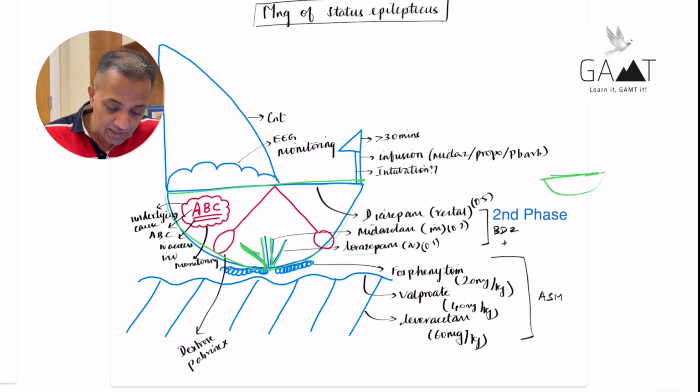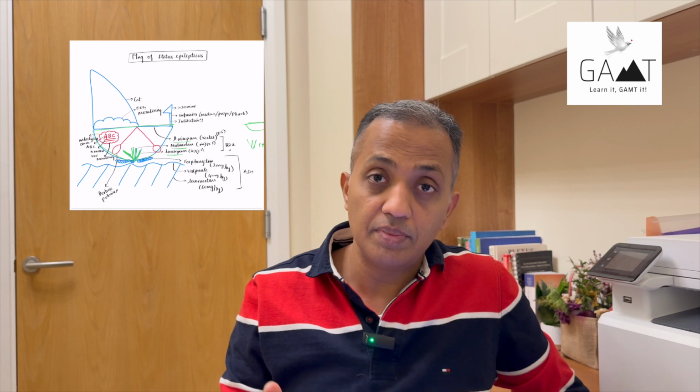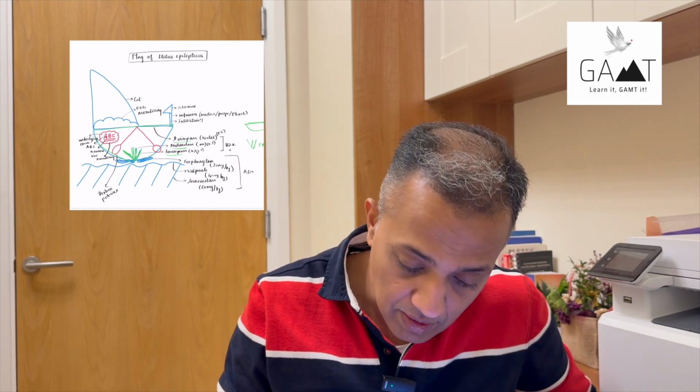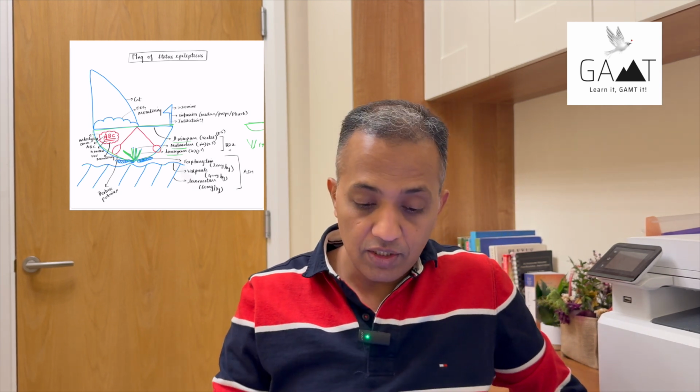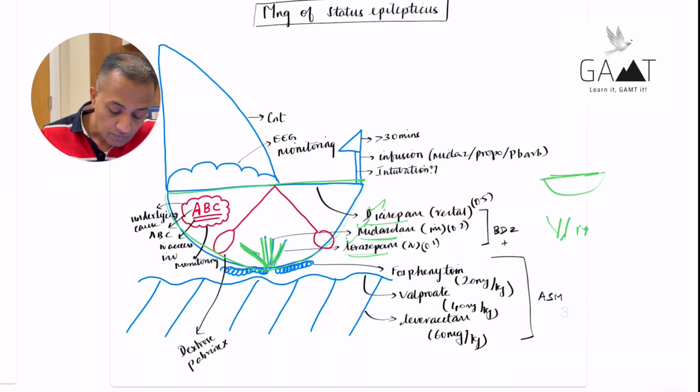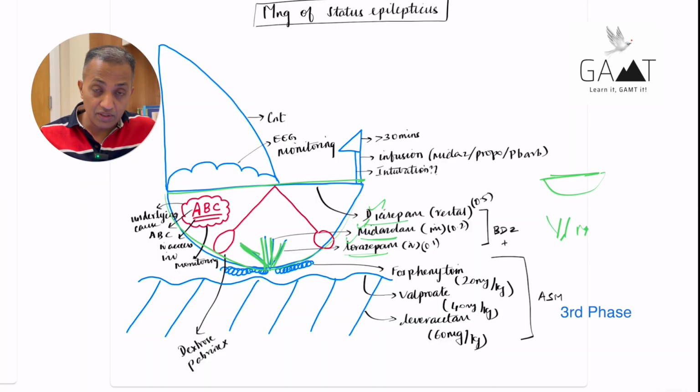Okay, so one jet is L, the other 3 jets together form M, letter M, which is for midazolam. The benzodiazepines that are more commonly used are diazepam, midazolam, and lorazepam. Okay, so we'll go into the detail in a minute. And then we go to the bubble in the sea.